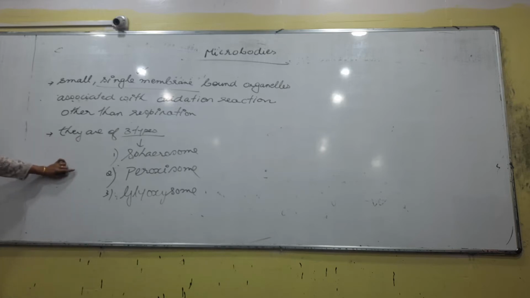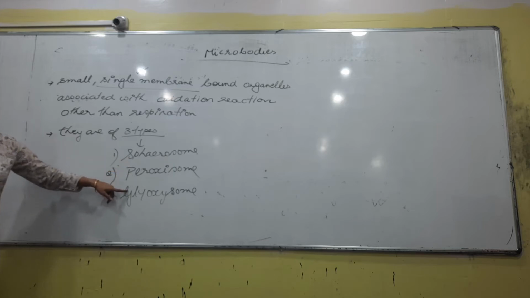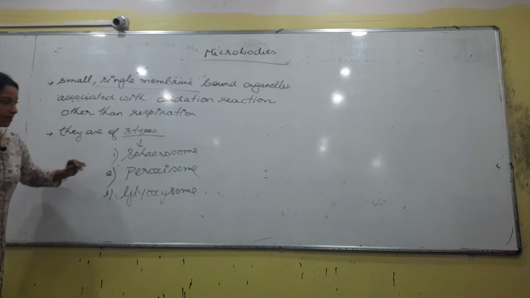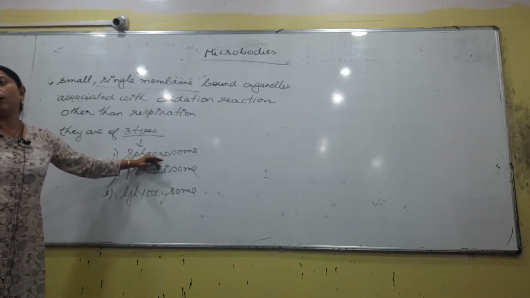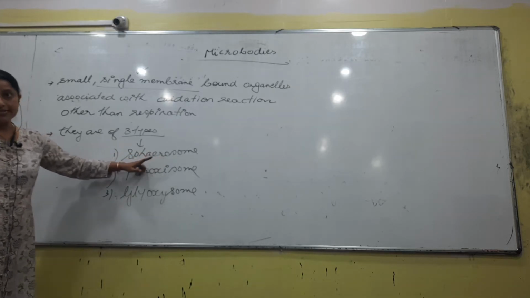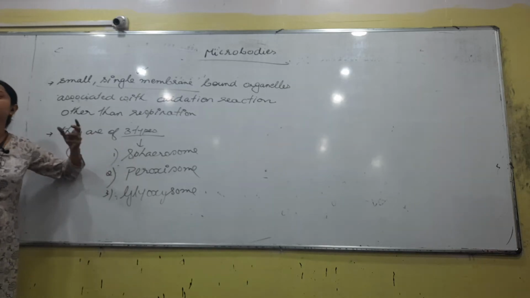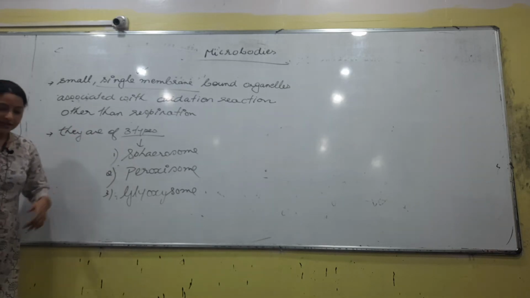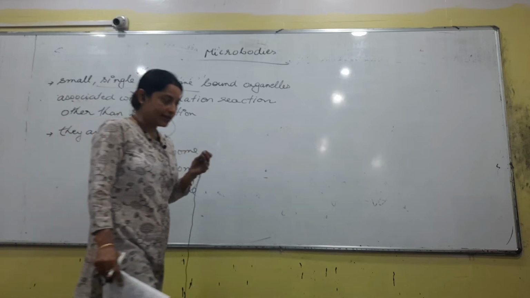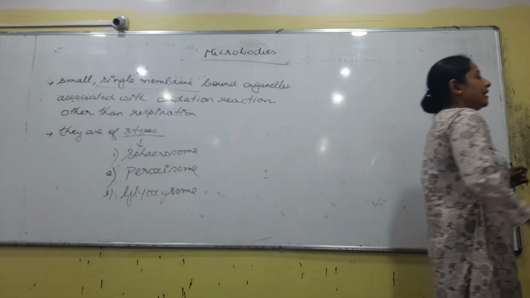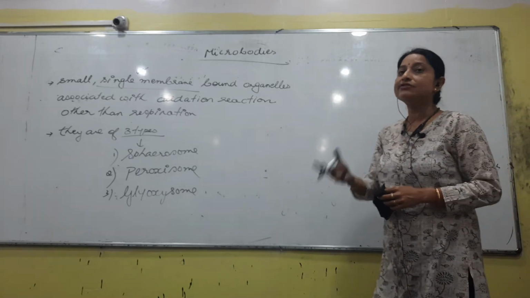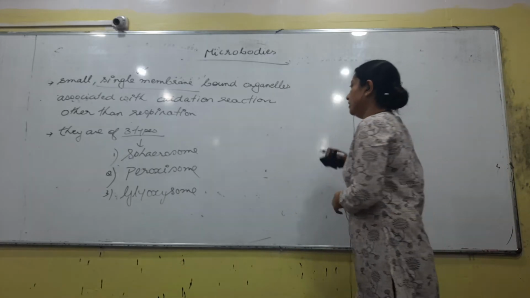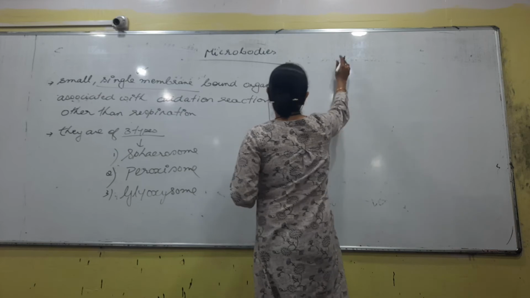So, 3 of them we have to study. Out of these 3, we will write certain points about each. The points we will study for the examination are: what gives rise to it, and the name of the scientist who discovered it. Generally the credit goes to the endoplasmic reticulum, so you have to be precise: rough endoplasmic reticulum or smooth endoplasmic reticulum. So, it arises from what, and the name of the one who has discovered it.